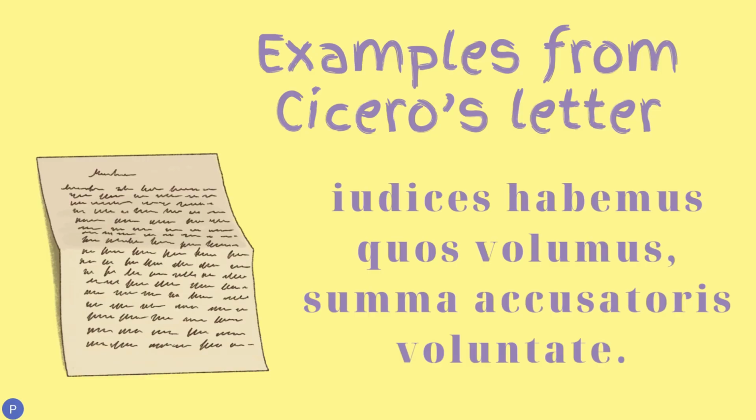Okay, now I assume you checked the words and identified the structure. Bravo! The ablative absolute phrase is summa accusatoris voluntate. It's trickier than the previous examples because it contains a genitive in between two ablative words. It means the goodwill of the prosecutor is the greatest.